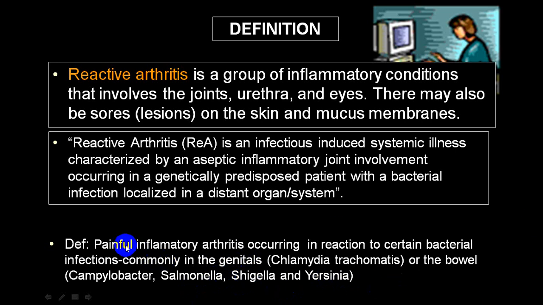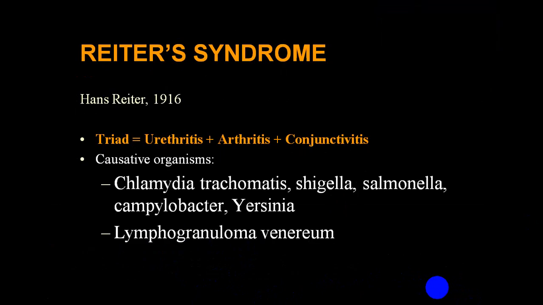You get painful inflammatory arthritis after that infection, and that is called reactive arthritis. So it is a triad: urethritis, that is genital infection; arthritis with extra-articular involvement; and conjunctivitis. And the commonest organisms: chlamydia, Shigella, Salmonella, Campylobacter, and Yersinia.